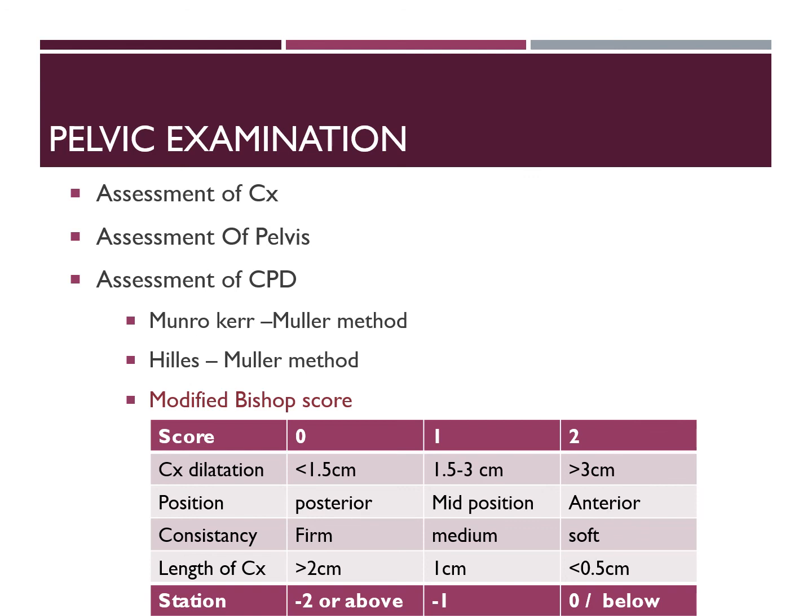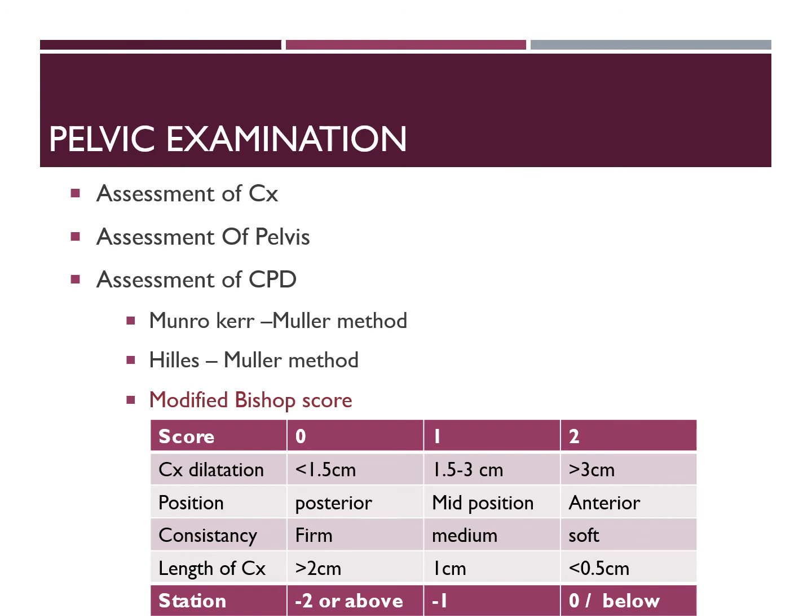The Mundell-Munro Kerr test has a high false positive for CPD. This is because we are usually doing it before labor and where the cervix may be unfavorable. So you may not be able to push down the head, and it is difficult to push the head catching it at the suprapubic region.